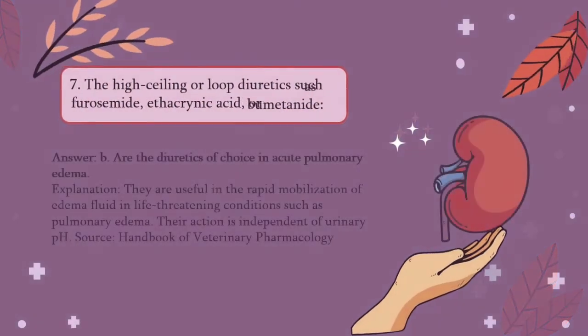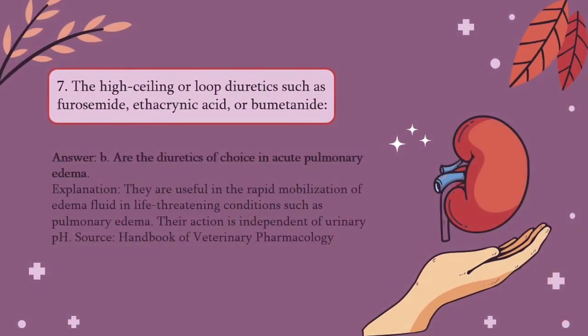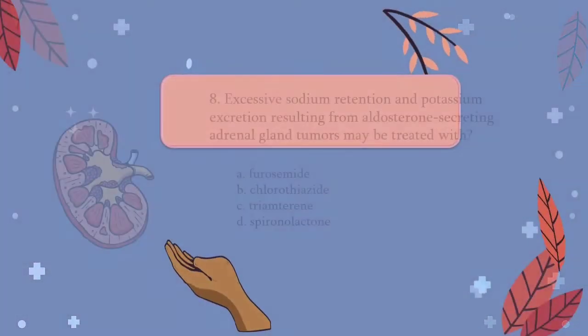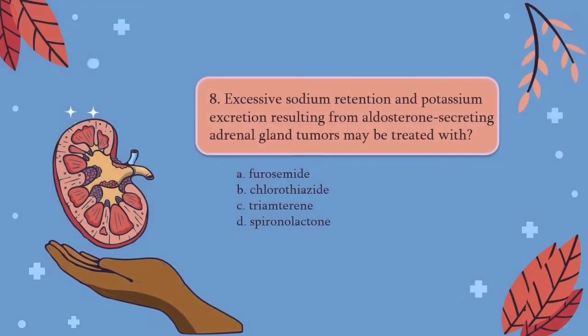The answer for that would be B, because they are very useful in the rapid mobilization of edema fluid in life-threatening conditions such as pulmonary edema. Their action is independent of urinary pH. Moving forward, we have question number 8.